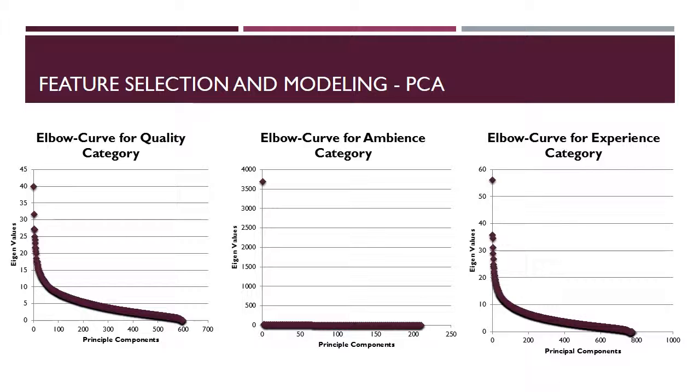We found that in our case, there is high dimensionality in comparison to the number of reviews. Hence, we applied the PCA dimensionality reduction technique to these features and retained some of the variance. The elbow plot shows variance retained for each of the categories.